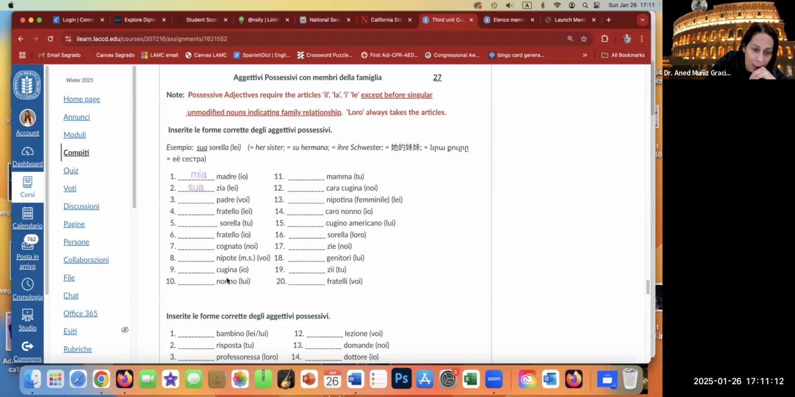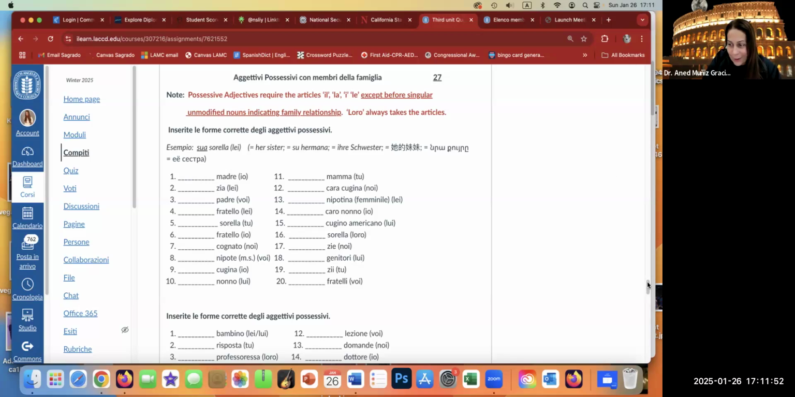Ours: cognato, il nostro cognato. They all end with a or o because they're all singular. The plurals are here. Let's do the last two: i suoi genitori, and i tuoi zii. Again, we do use the i because this is plural. As I said before, singular modified nouns of family members, that doesn't apply to plurals. And it's going to be i vostri fratelli.